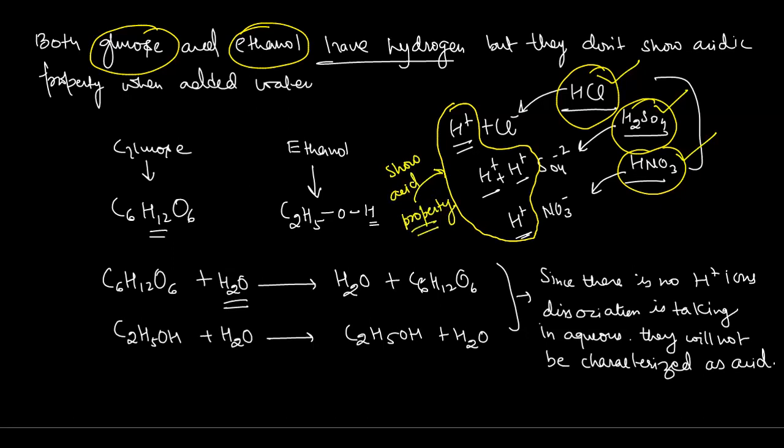But when we add glucose and ethanol to water, they are not dissociating H plus ions. They are simple like that, in their original form. They are not dissociating the H plus ion, so they are not characterized as acids. So can you tell me now, what are acids?